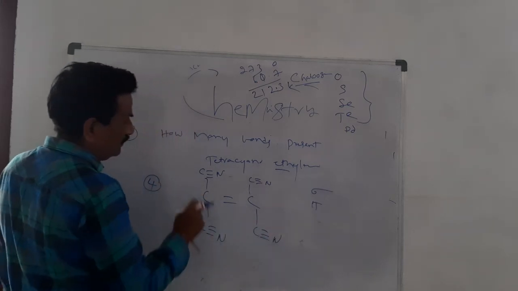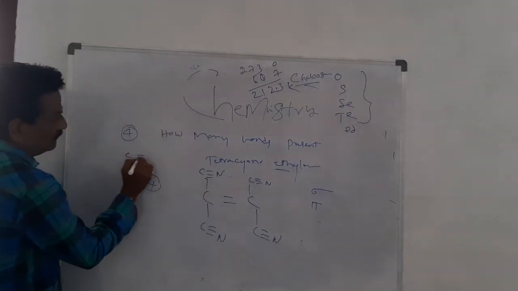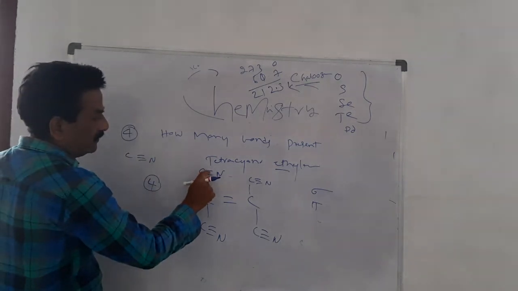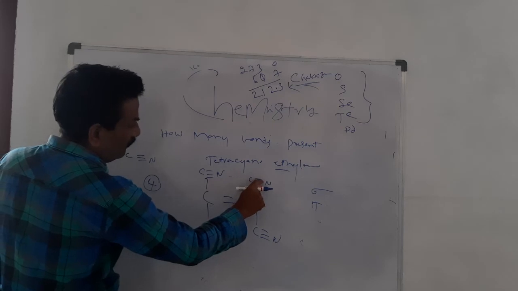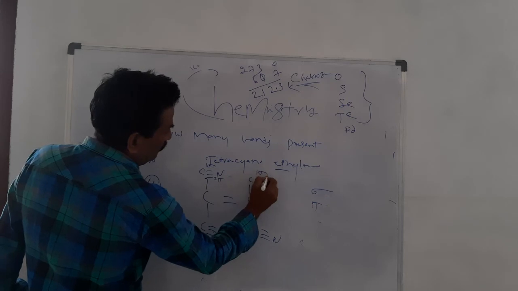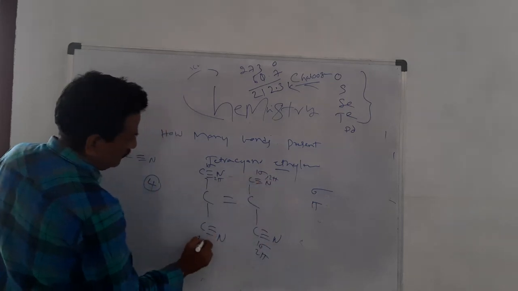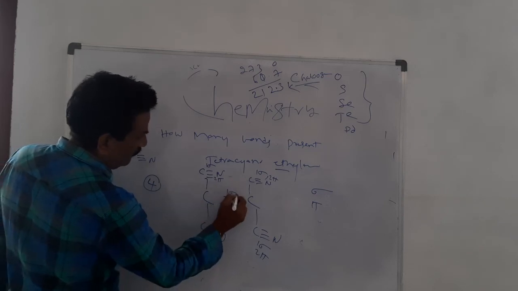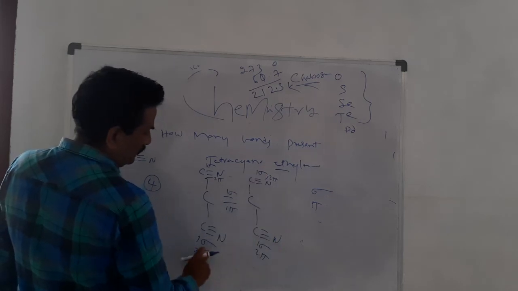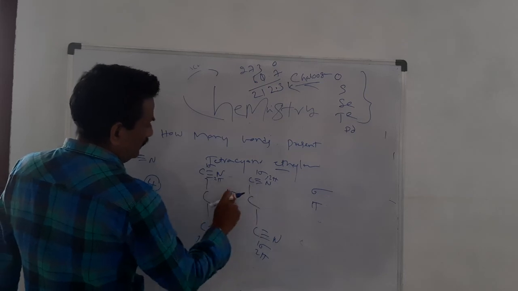First I want to calculate the sigma bonds. A triple bond has one sigma and two pi bonds. Counting: 1, 2, 3, 4, 5, 6, 7, 8, 9.